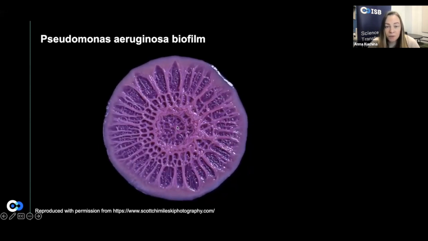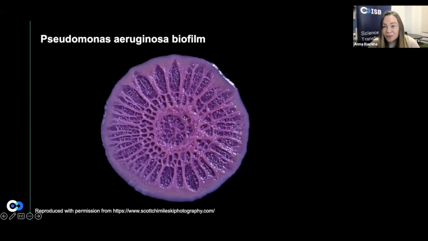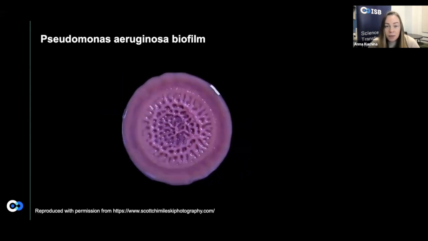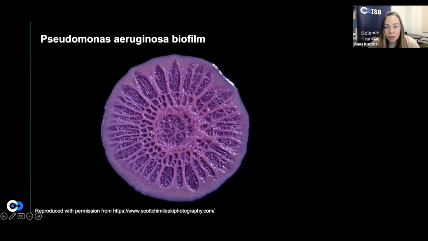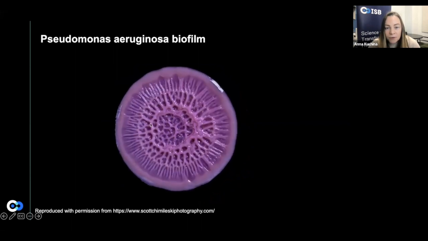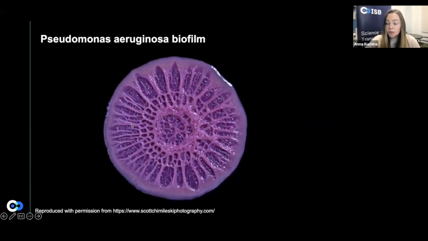So the bacteria obviously are doing something different in different parts of the biofilm, right? For example, if we consider bacteria at the edge versus bacteria in the center, they seem to be doing something differently because this is a very spatially organized community.